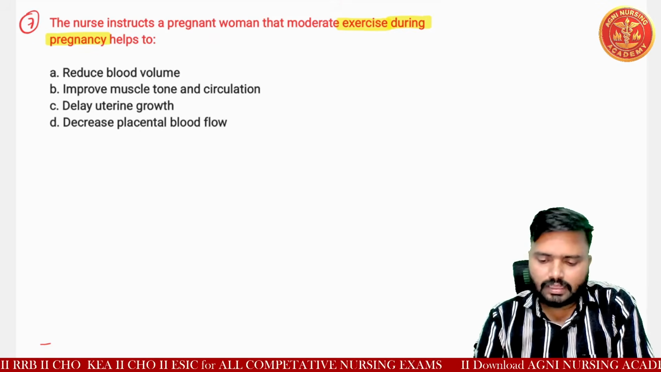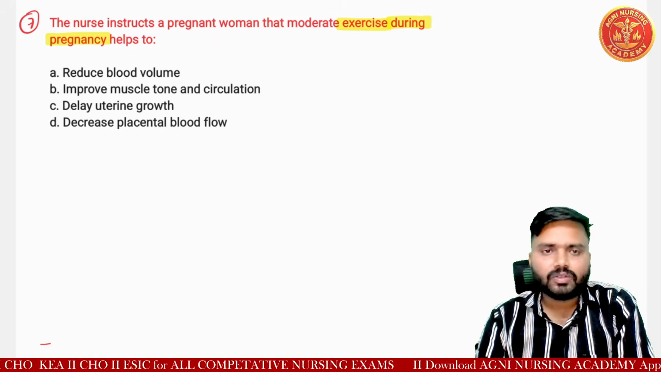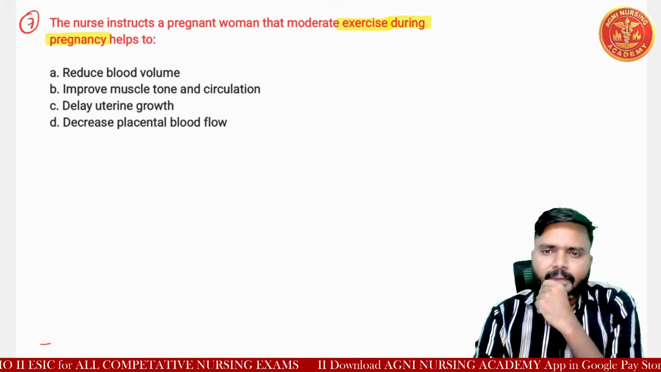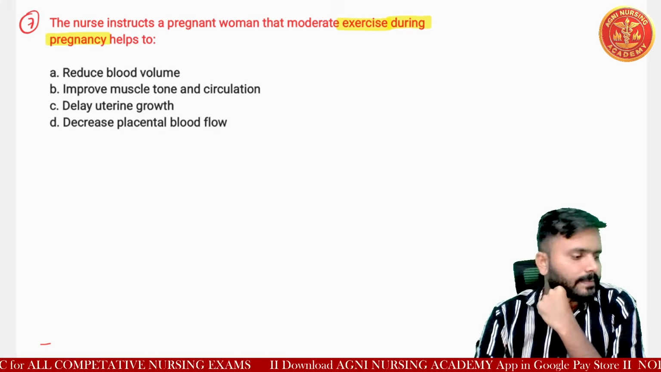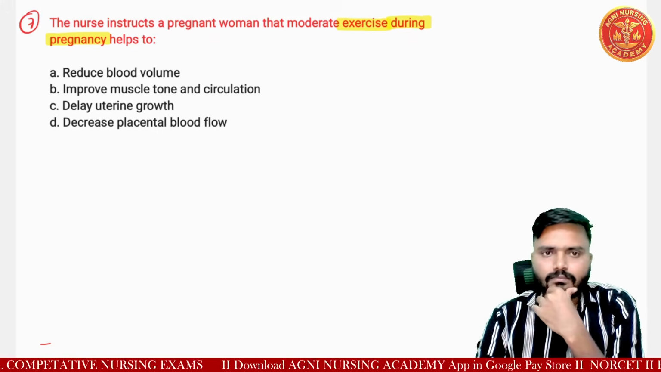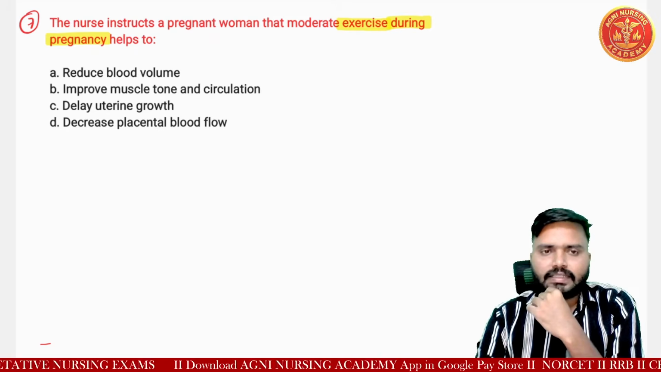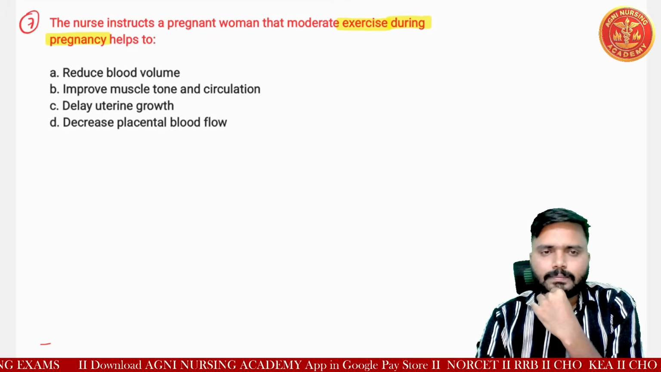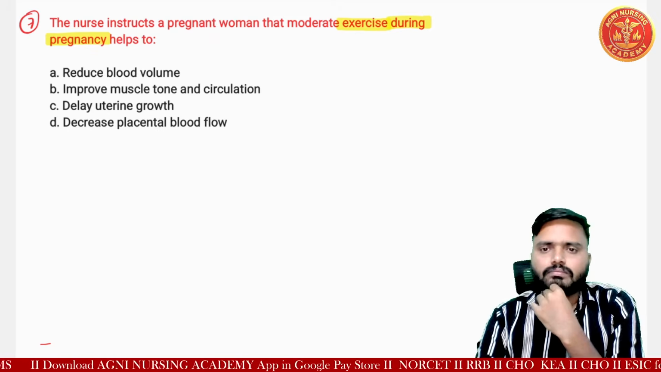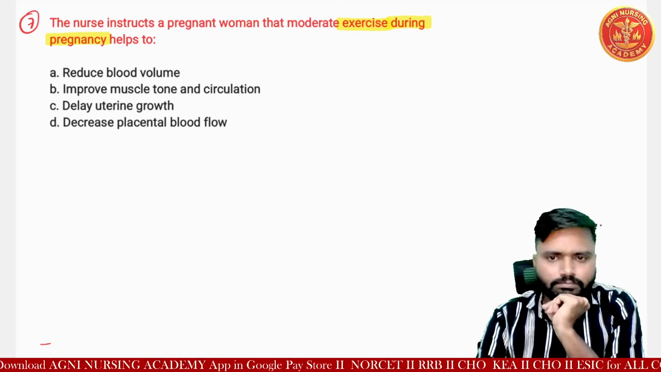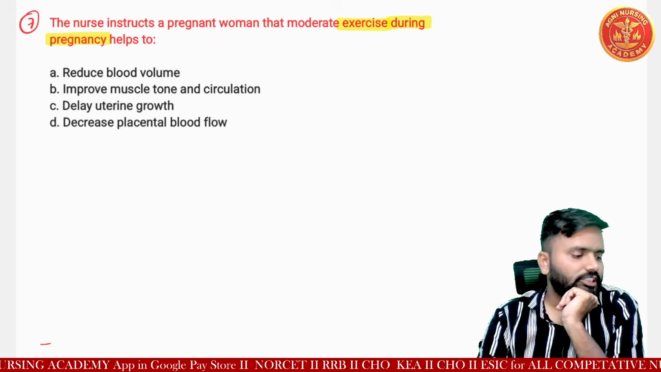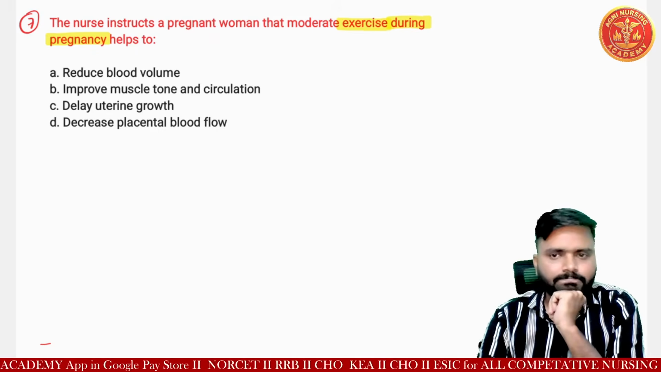This question is related to exercise during pregnancy. Option A, B, C, D. Option C, option C, option B.